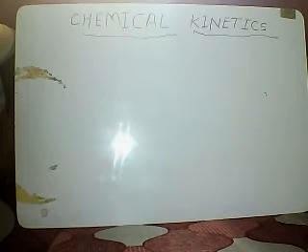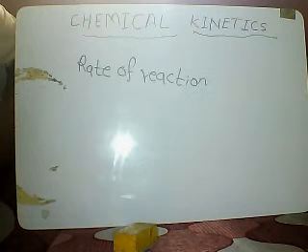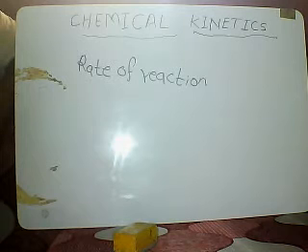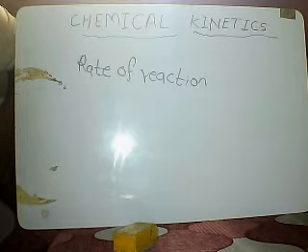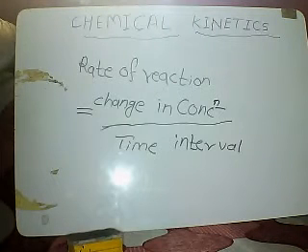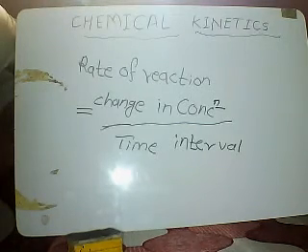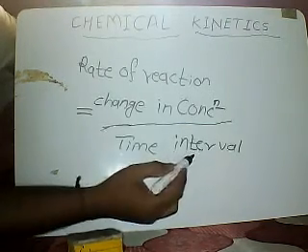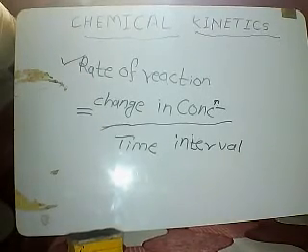Now, the most important term of chemical kinetics is the rate of reaction. Rate of reaction is defined as the change in concentration of designated species per unit time interval, and mathematically the equation is represented as change in concentration upon time interval. Depending upon the time interval, this rate of reaction is classified into two types.